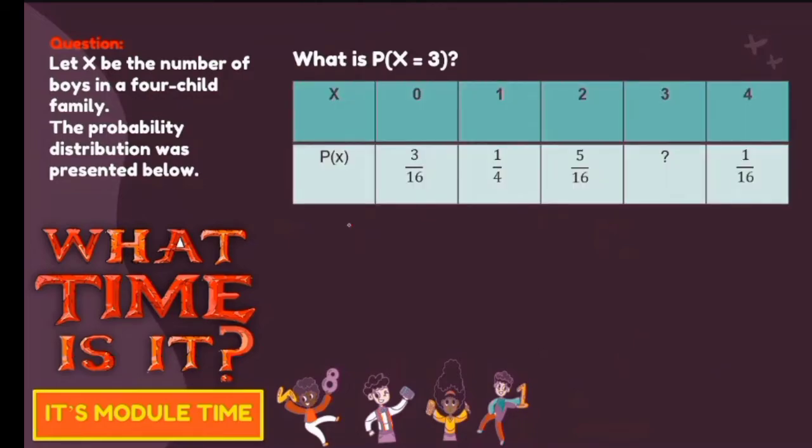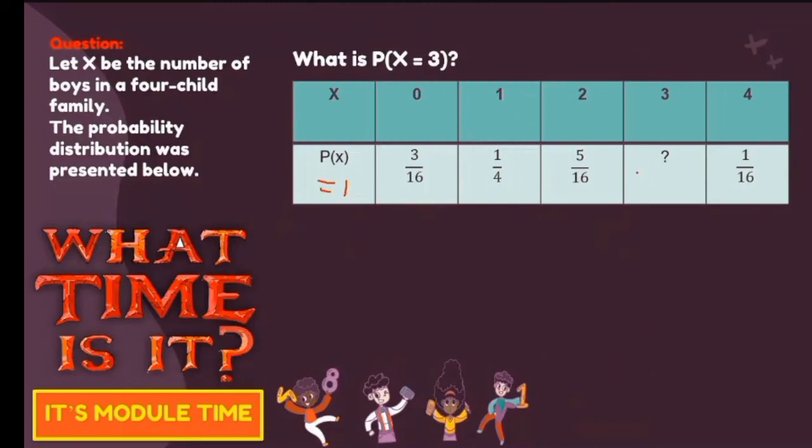So we have the given table again. For the values of x, we have 0, 1, 2, 3, and 4. For the probability of x, we have 3 over 16, 1 over 4, 5 over 16. Then we have the unknown, and then 1 over 16. So the same concept, the sum of the probability of x is equal to 1. So meaning to say, we will have to combine these givens, and then subtract from 1 to get the unknown.